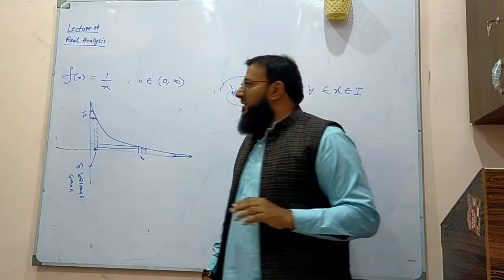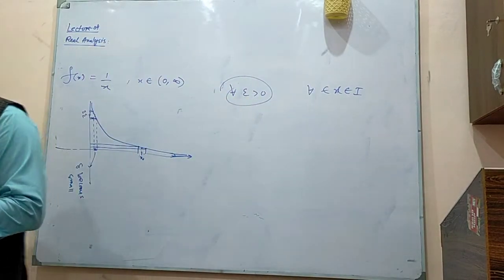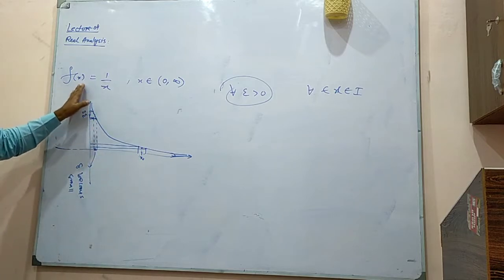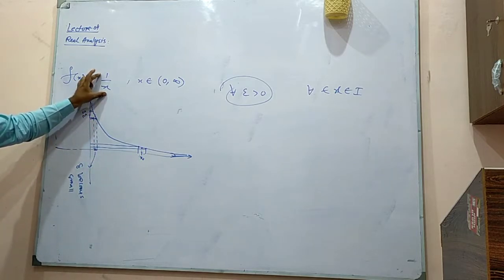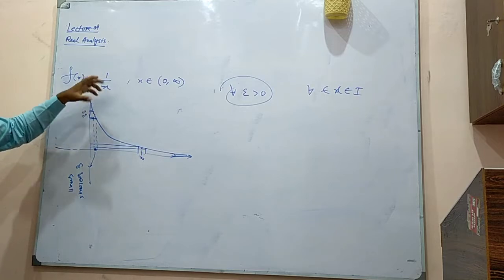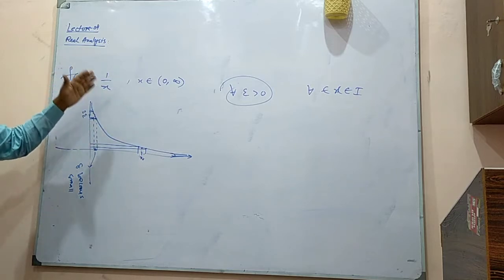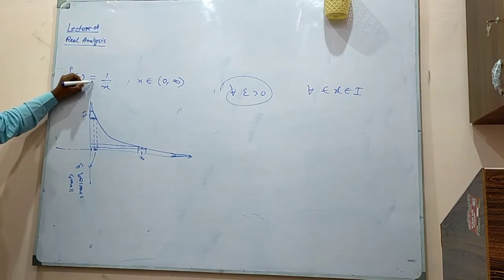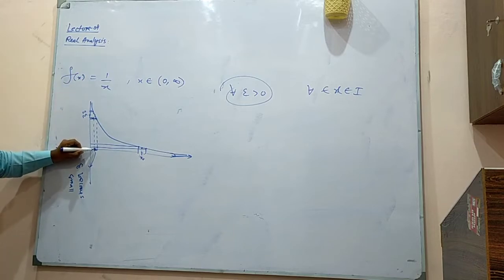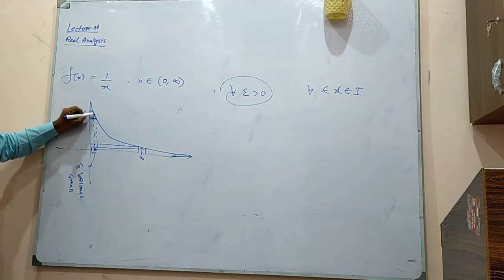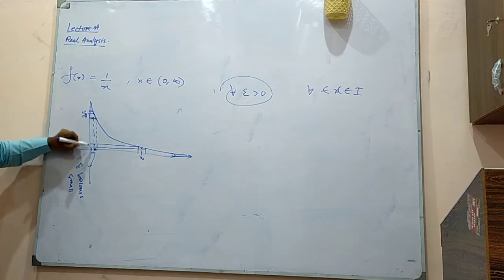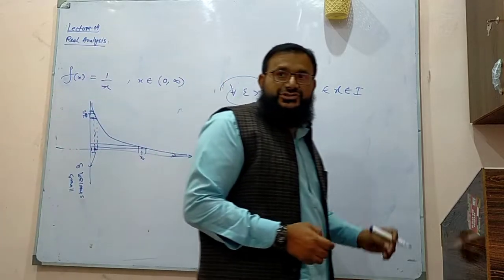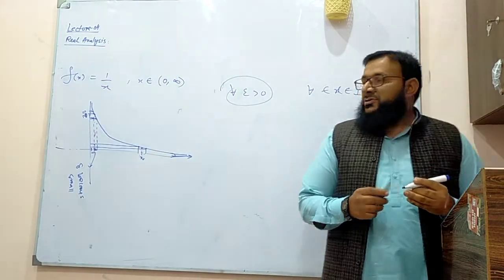That's the problem basically. But if you don't go by the definition, at least we can understand what happens as you go near to 0: the rate of this function increases or decreases. It means the difference between the outputs becomes very, very large. When I take this value, maybe I am going very near to infinity, and if I take this value, there is a smaller difference, but this would be something like 1000, and when I take this value, this would be in millions and billions and trillions. So the difference becomes very large.